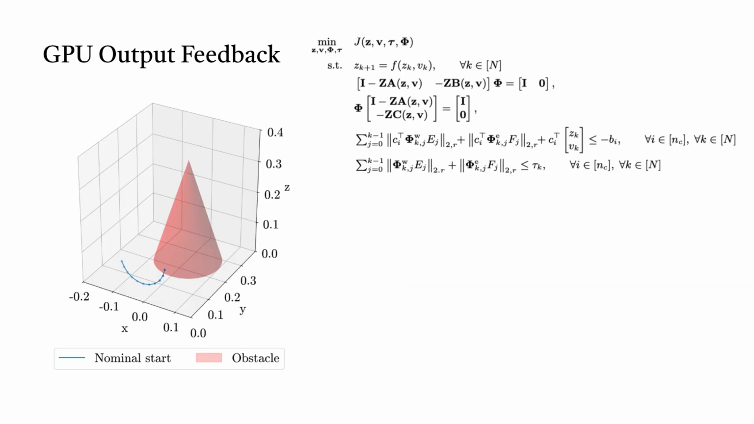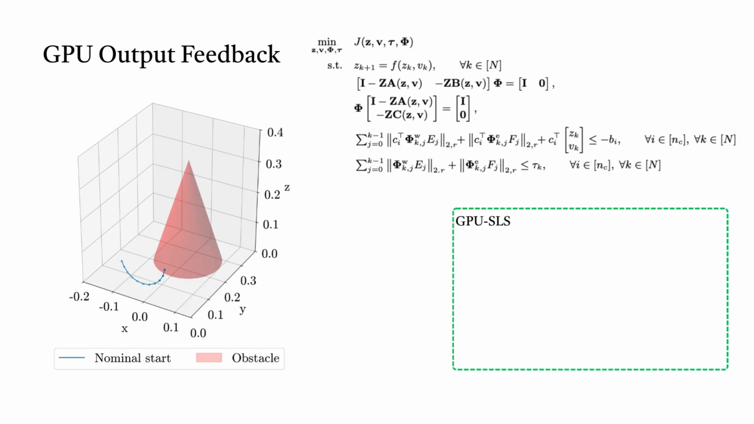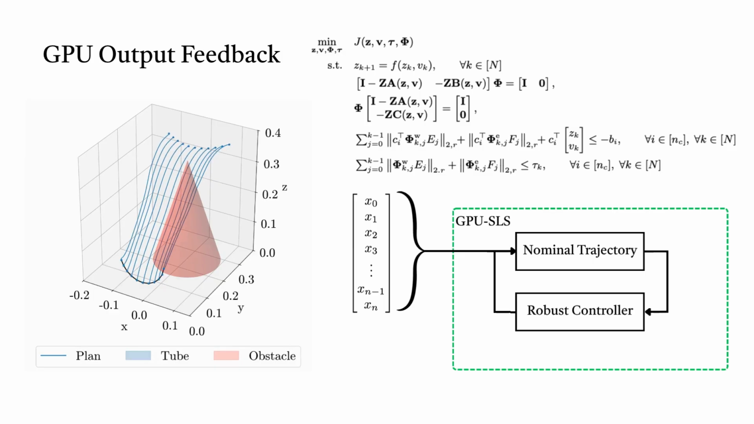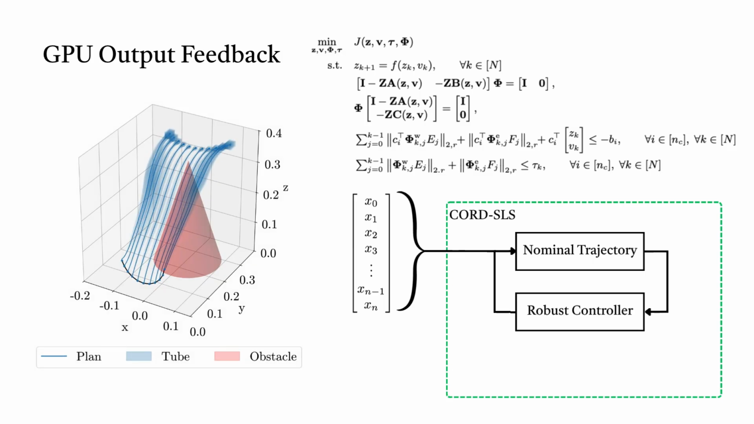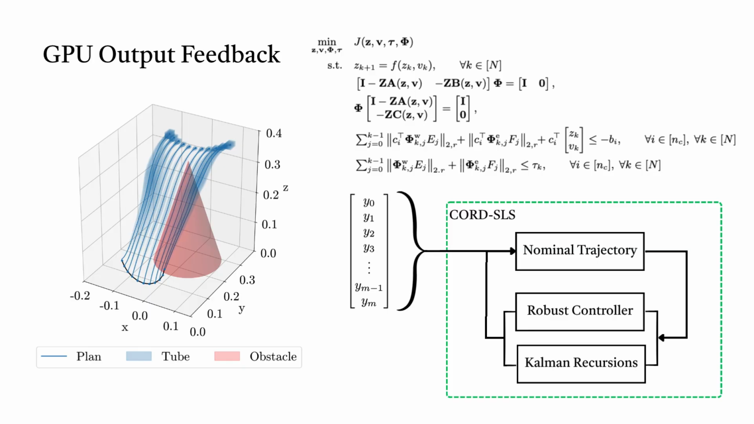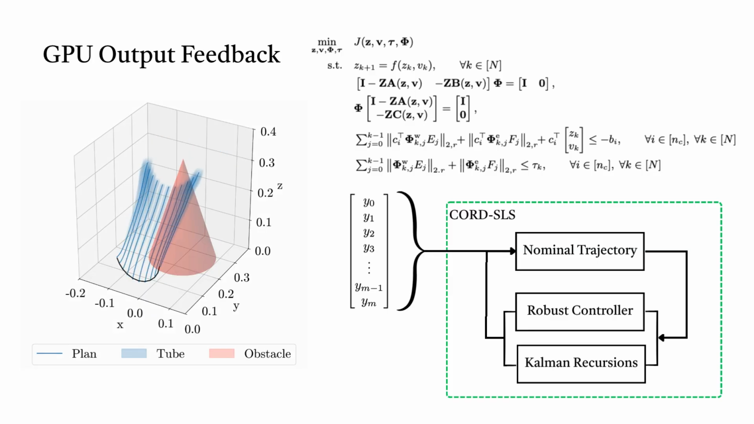We frame deformable object manipulation as robust output feedback, where the controller handles both model disturbances and noisy perception. GPU system-level synthesis, or GPU SLS, solves state feedback efficiently on the GPU by splitting the robust optimization into two parts, a nominal trajectory and a robust controller. Chord SLS extends this pipeline by adding parallel Kalman recursions, enabling output feedback control directly on the GPU in logarithmic time.